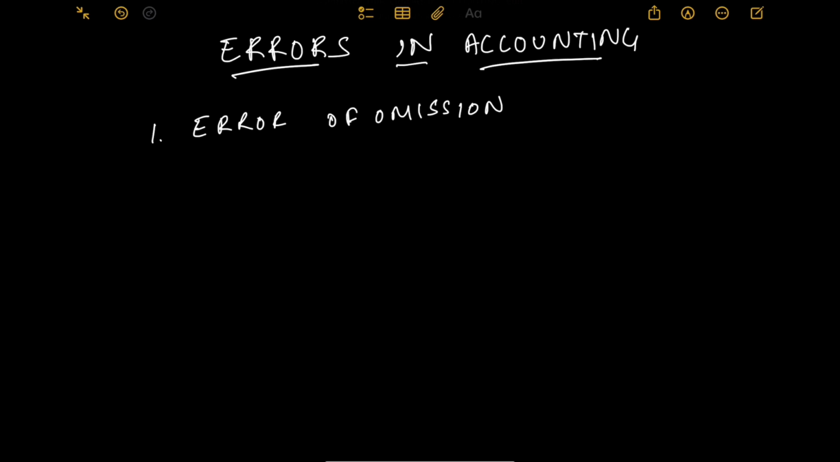Now, what is the impact? Impact of not recording the sale transaction may or may not affect the trial balance depending on the nature of omission. Suppose say if I do not record a sale transaction of 1000 rupees, it will not show in my sales account. The balance of my sales account will not increase by 1000 rupees since I have not shown this transaction in the books of accounts.